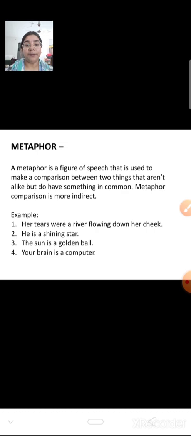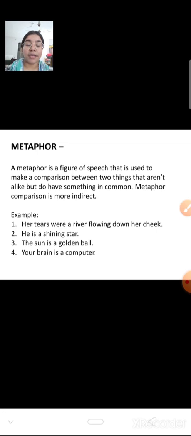For example, your brain is a computer. Now the brain is not a machine, but it works so fast, that is why it is compared to a computer. It is an indirect comparison because the words like and as are not used here.